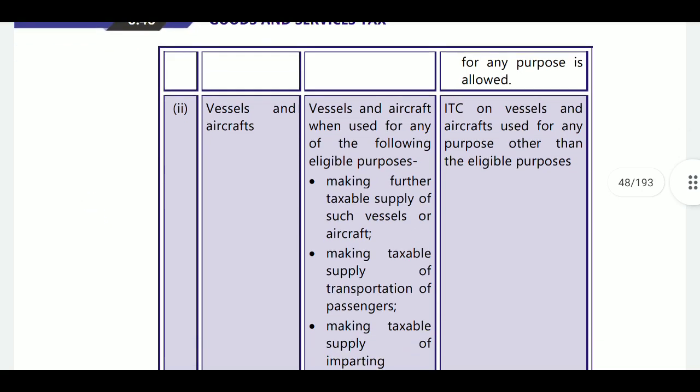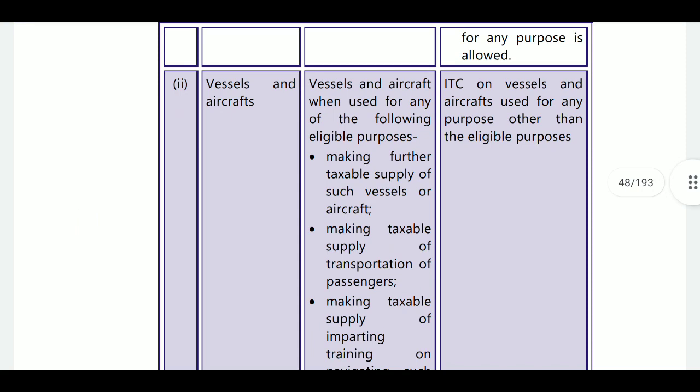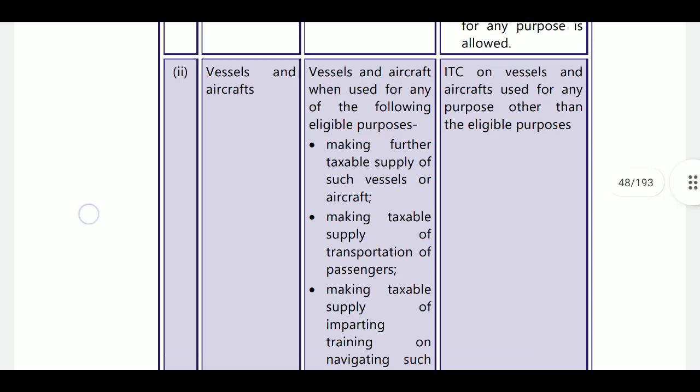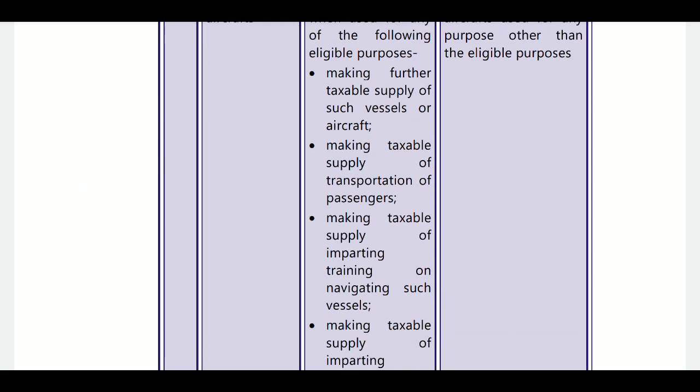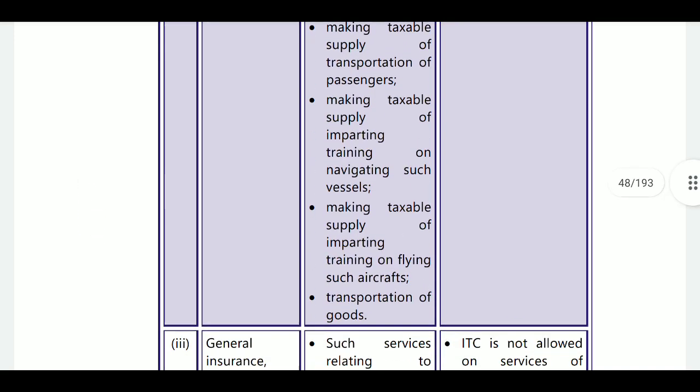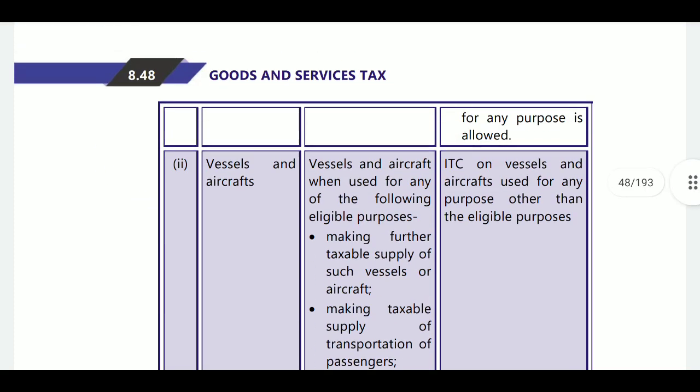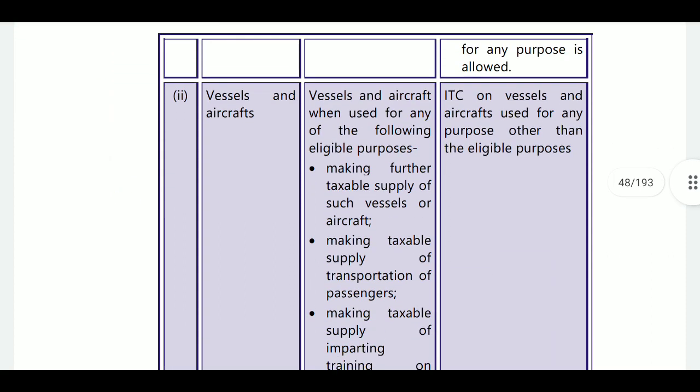Next, vessel and aircraft. If you are using a vessel and aircraft for any of the following purposes, that is, for making further taxable supplies, or making taxable supply of transportation of passengers, or making taxable supply of imparting training on navigation of such vessels, or making taxable supplies of imparting training on flying such aircraft, or transportation of goods, then you can claim ITC. Next, ITC on vessel and aircraft used for any purpose other than the eligible purpose.